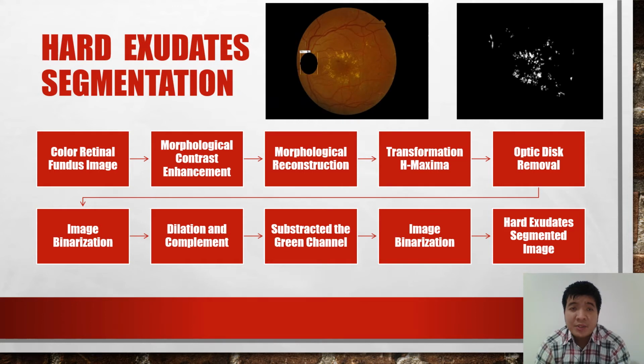Next, hard exudate segmentation. First, we utilize a color retinal fundus image and we use morphological contrast enhancement and morphological reconstruction, and then transformation edge maxima, optic disc removal, image binarization, and dilation and complement, and then subtracted from the green channel, followed by image binarization, and the last is the hard exudate segmented image.